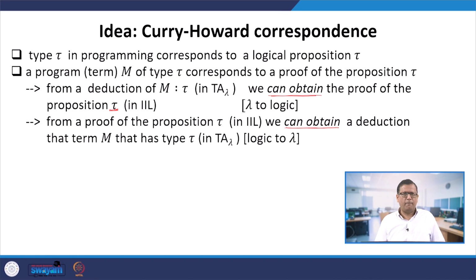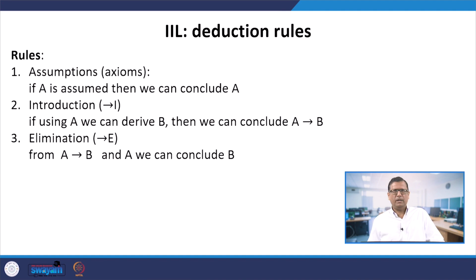In the same way, from the proof of the proposition tau in the logic, by carrying out some syntactical changes, not on the structure, we can obtain that there is a lambda term m that has type tau in T A lambda. This is the idea of the Curry-Howard correspondence. And we are now restricting attention to the logic IIL. Now we discuss the deduction rules in IIL.